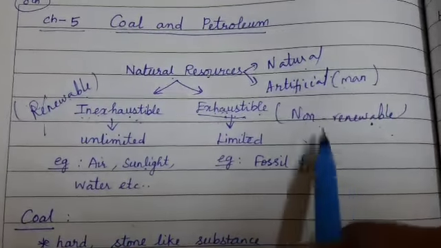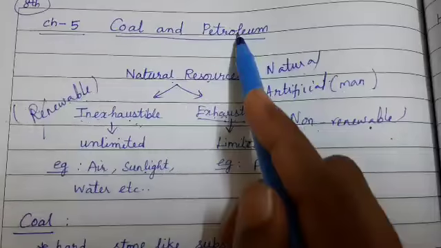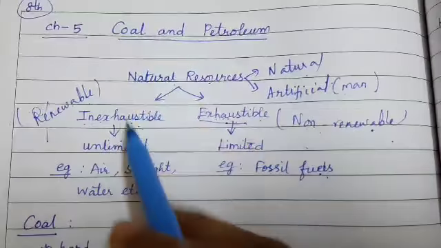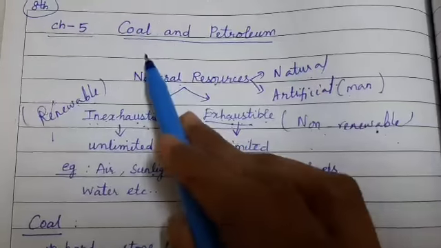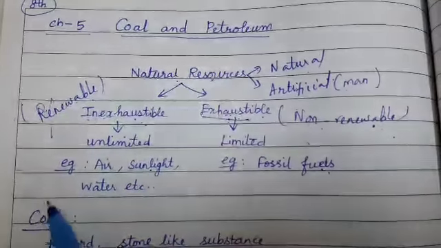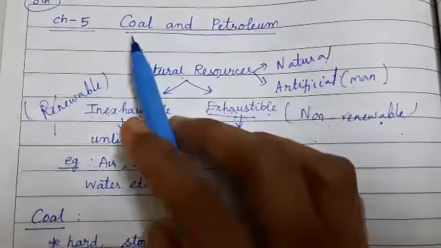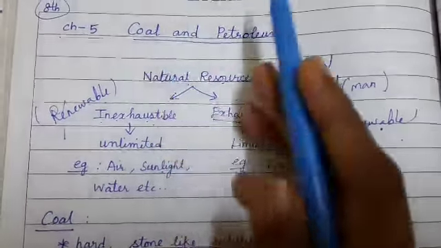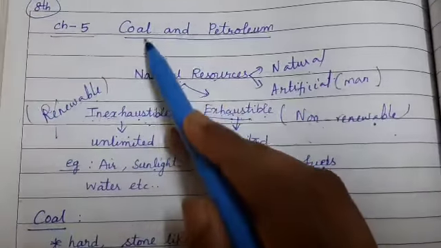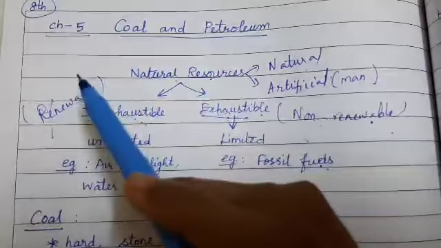So, such fossil fuels are only coal and petroleum. In this chapter, you are going to learn about the exhaustible resources coal and petroleum in detail: how they were formed, where they are present, what are the other forms of coal, and how they are used by human beings.